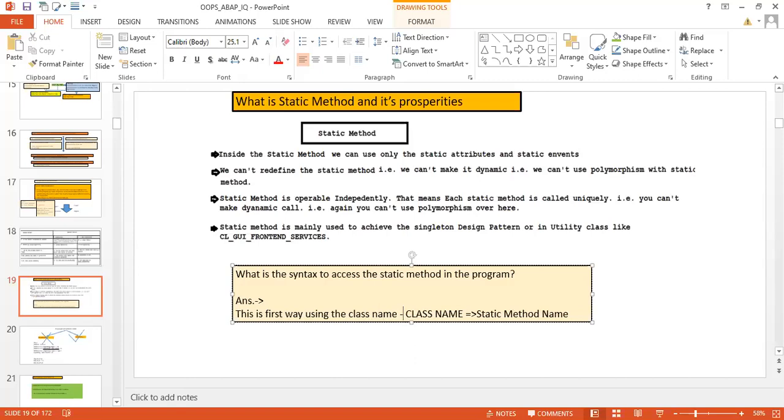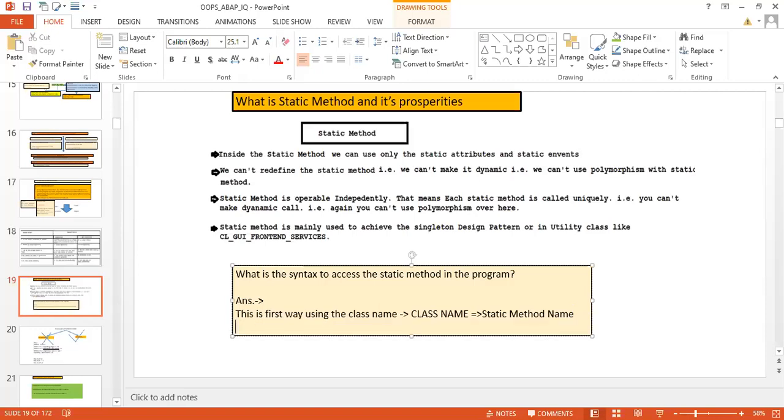Now another question, for which I have already given you the answer in the first session of the OOPS ABAP course: is it possible to access the static method with the help of an object?